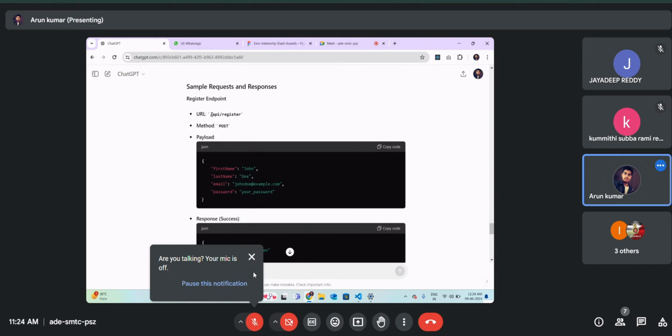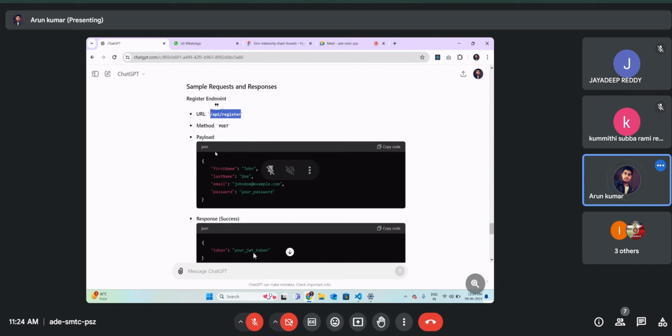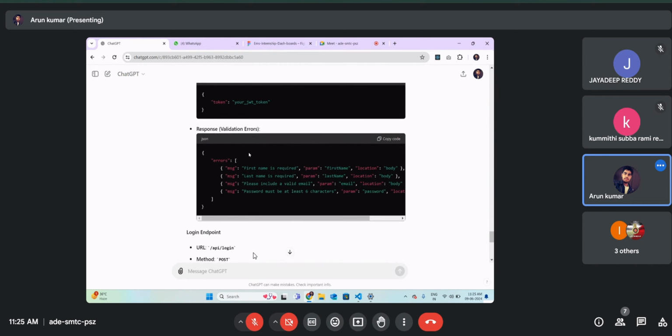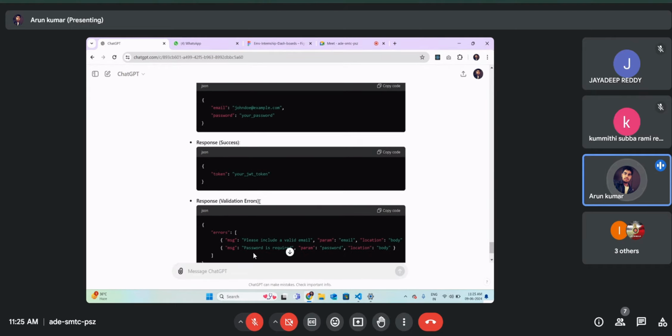So what I need to do is go to Postman, route to these routes and provide the payload, and after that it will provide the response. It also gives the response structure: what response comes from the API if we hit it. If we miss an input, like if we are unable to enter the first name, you can see that it provides the validation error response also. Okay, and again this is for the login API.